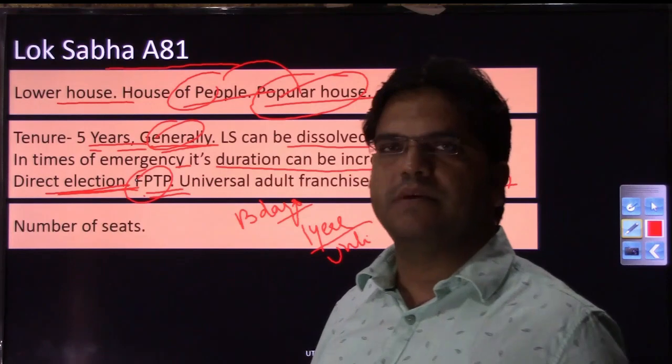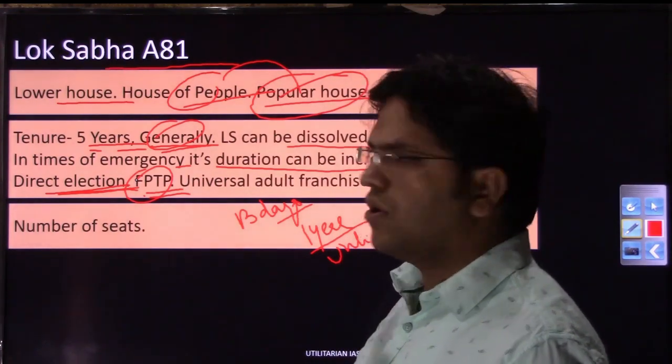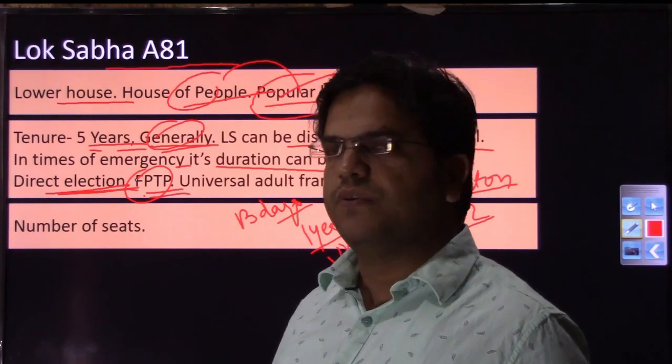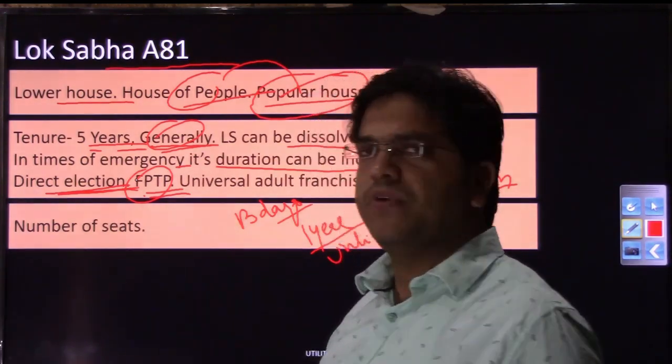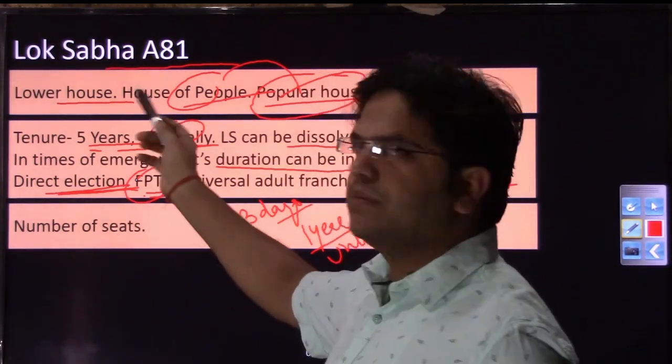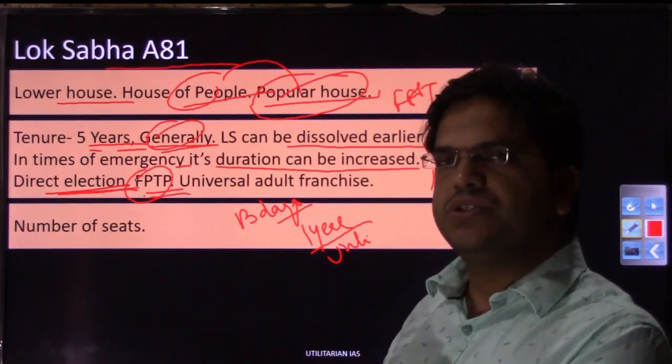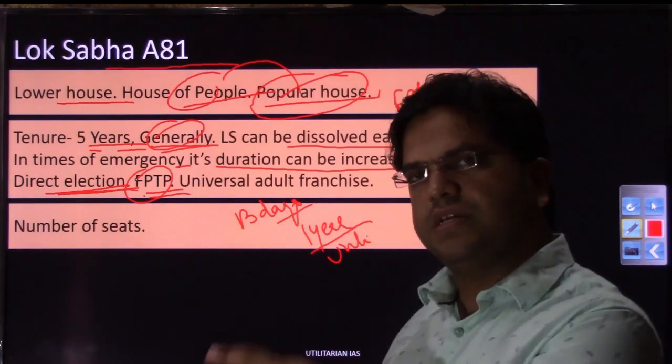We will see the comparison of the first past the post system with proportional representation, and with proportional representation by single transferable vote, in the next video: what are the advantages and drawbacks of first past the post, why we have used it in the election of Lok Sabha members, why it could not be used in the presidential election, and why it cannot be used in Rajya Sabha elections.